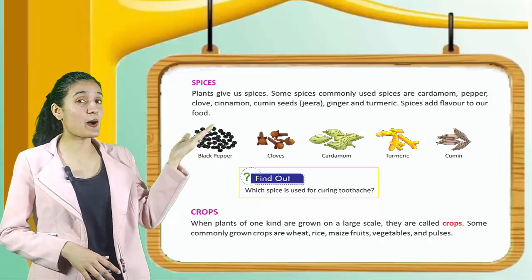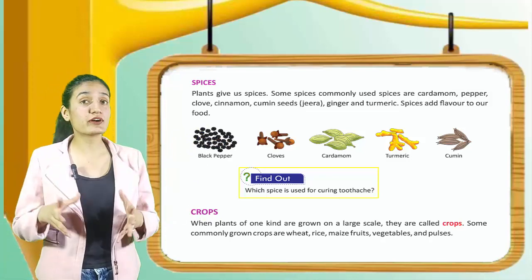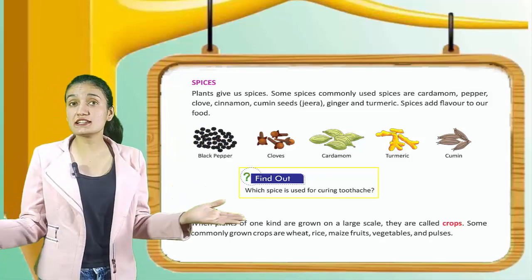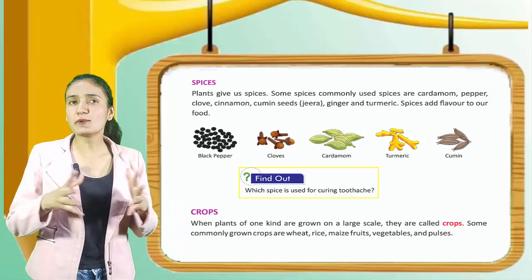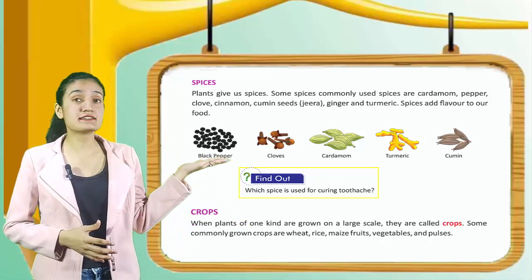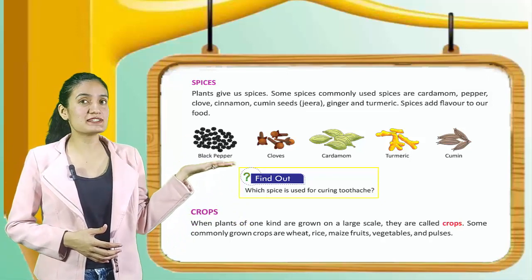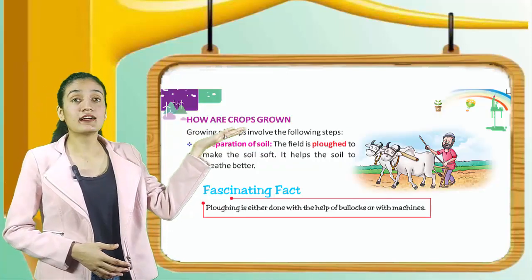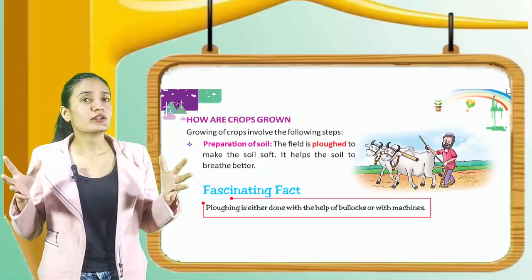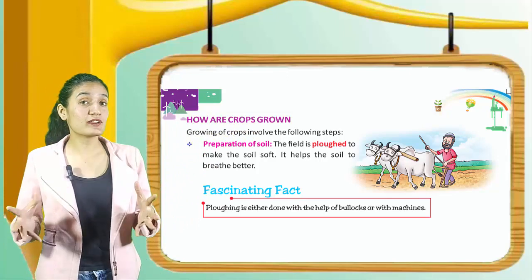Now we have crops. When plants of one kind are grown on a large scale, they are called crops. Some commonly grown crops are wheat, rice, maize, fruits, vegetables and pulses. Next, how are crops grown? Growing of crops involves the following steps.